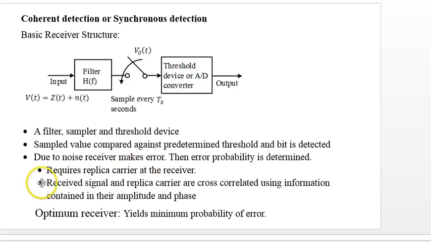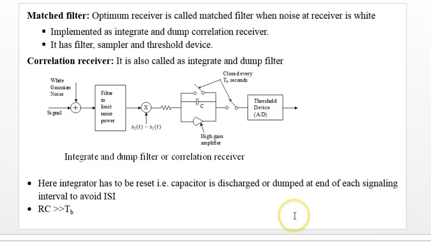Coherent detection requires a replica of the carrier at the receiver. The received signal and the replica carrier are cross correlated using the information contained in their amplitude and phase, and we call it an optimum receiver. A receiver which yields minimum probability of error is said to be an optimum receiver.